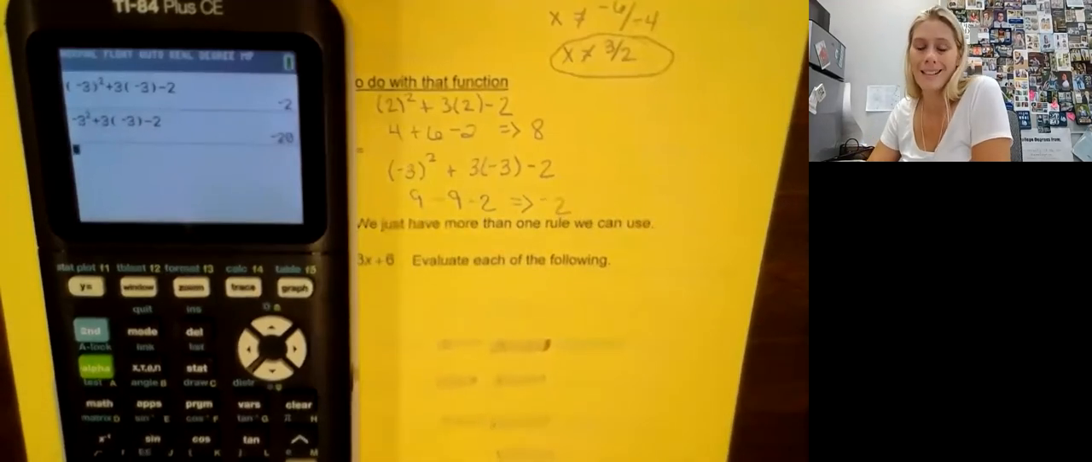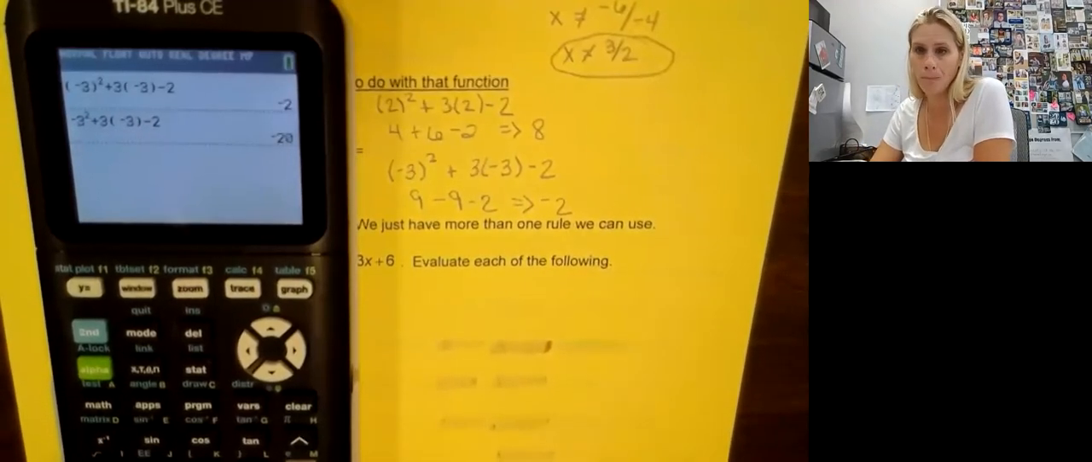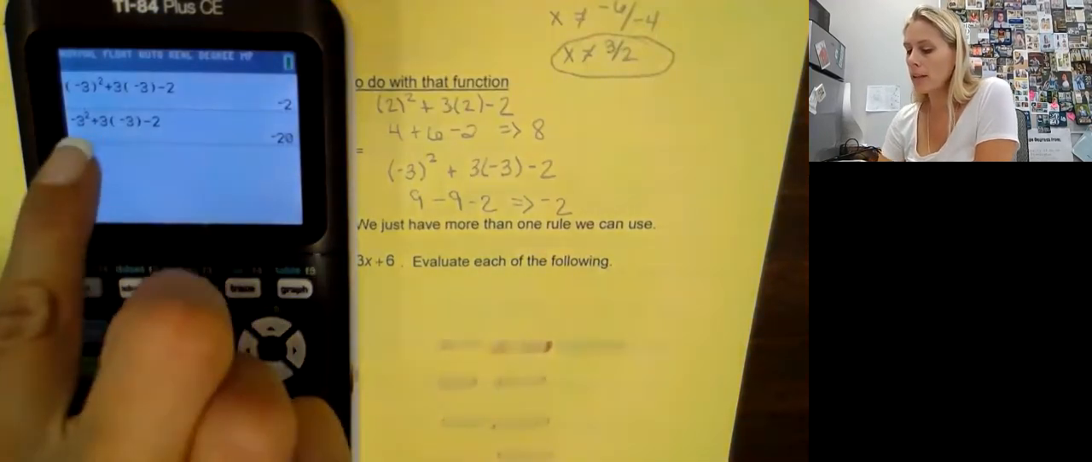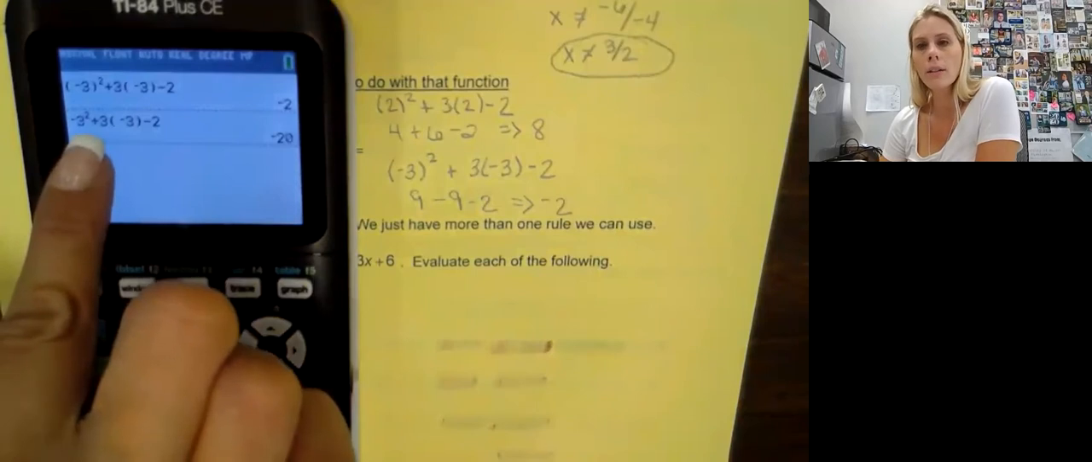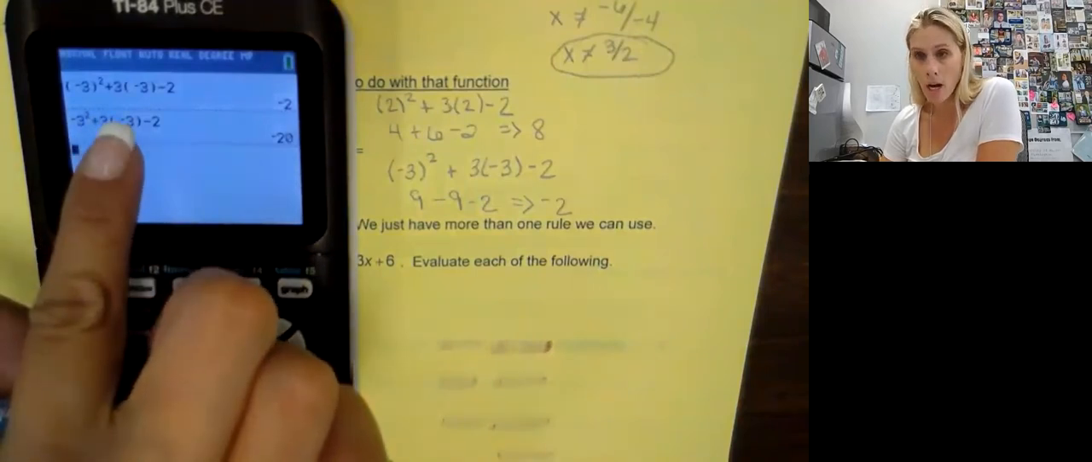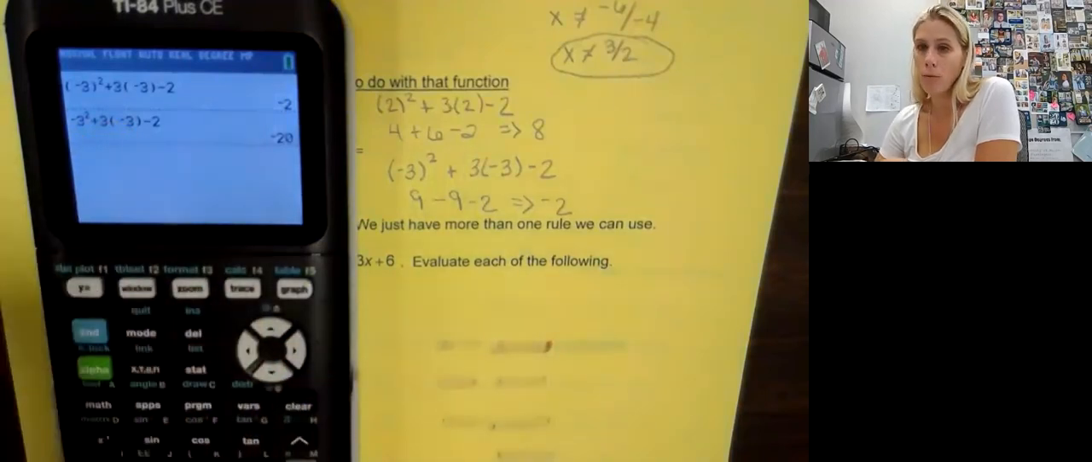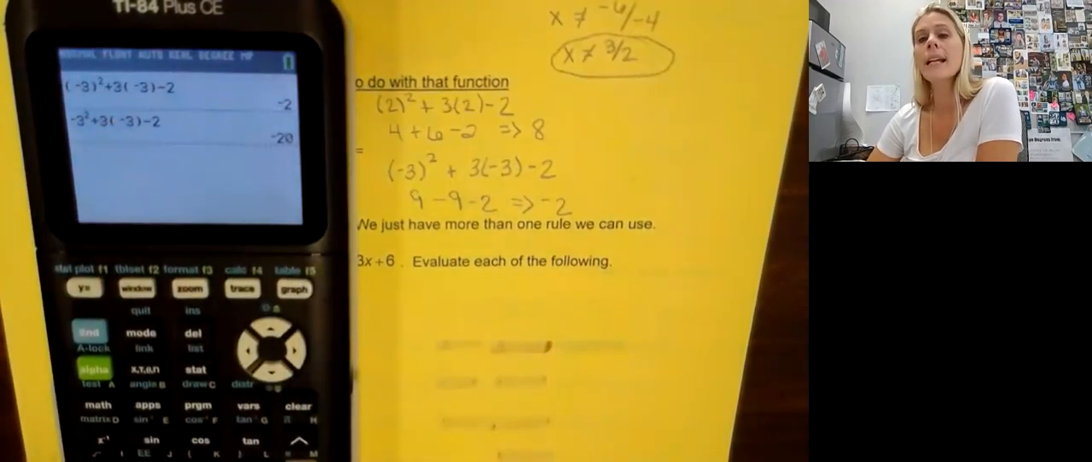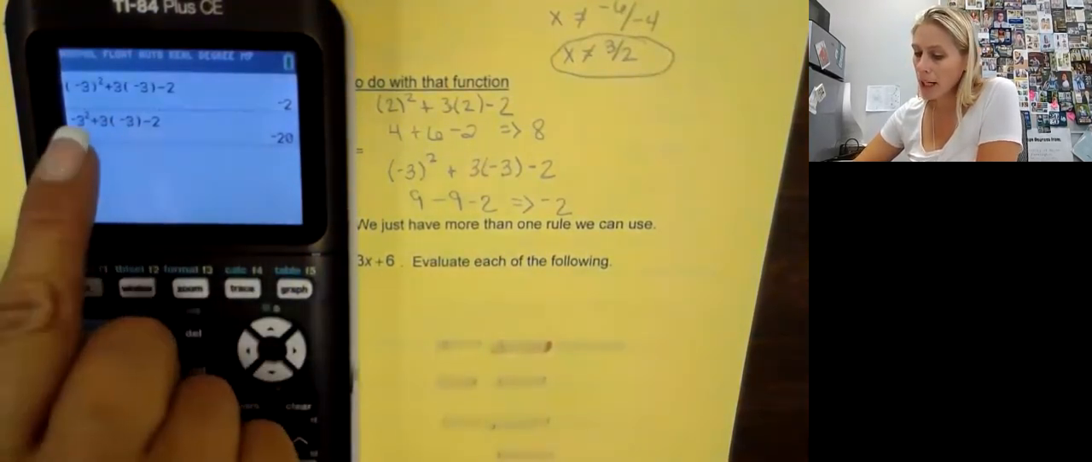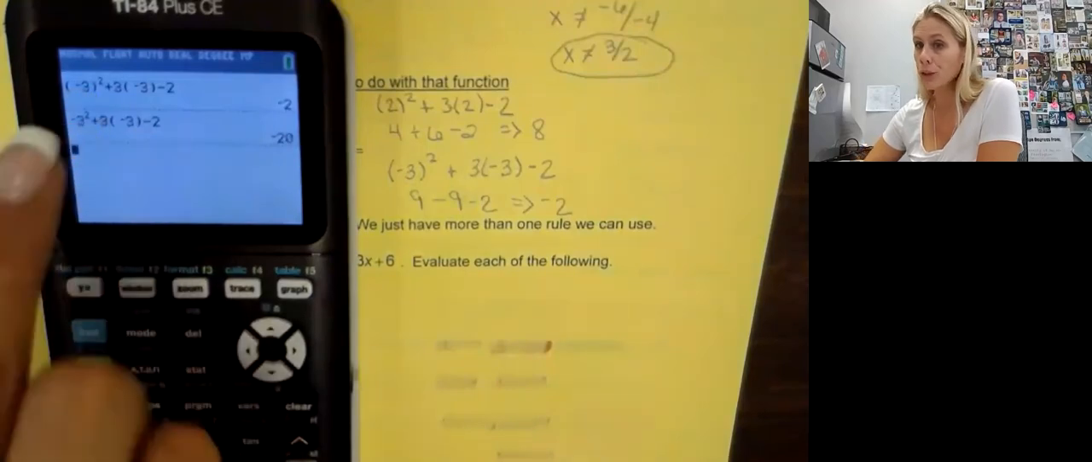We did not get -2. The reason why this happened is because in our calculator, the calculator took this as 3 squared, which is 9, times -1. So instead of saying -3 times -3, the calculator took it as 3 times 3 times -1. So be careful about those parentheses when you're using your calculator.